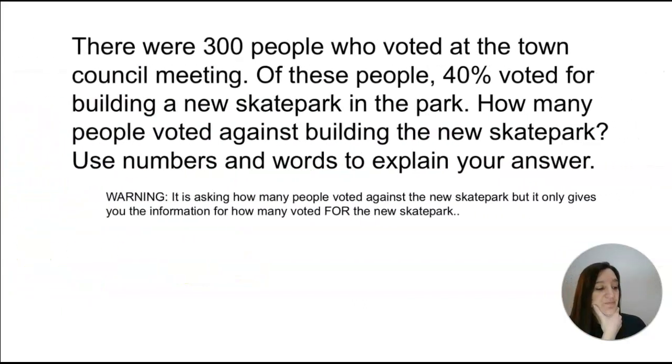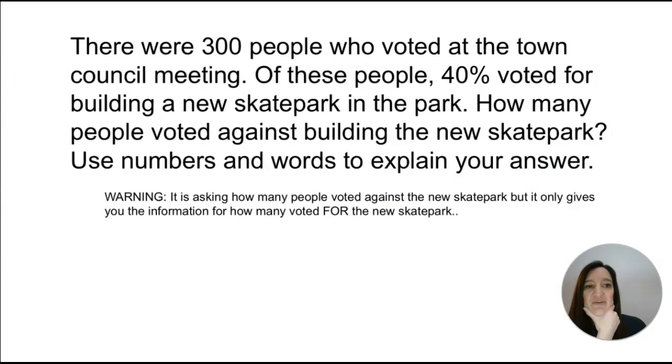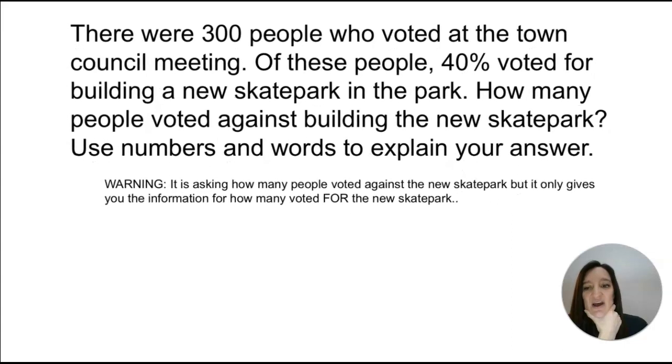There were 300 people who voted at the town council meeting. Of these people, 40% voted for building a new skate park in the park. How many people voted against building the new skate park? Use numbers and words to explain your answer.